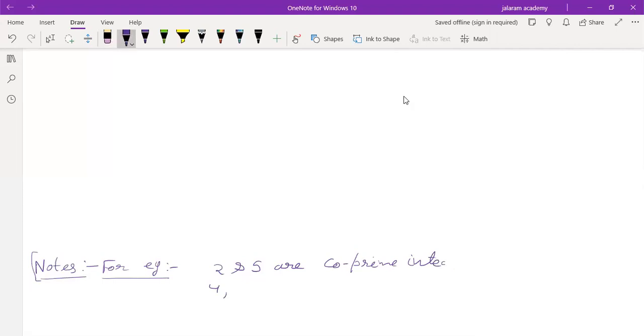Two co-prime integers need not be two consecutive prime numbers. There is only one pair of consecutive prime numbers, 2 and 3, which is the unique pair that is consecutive and prime also.